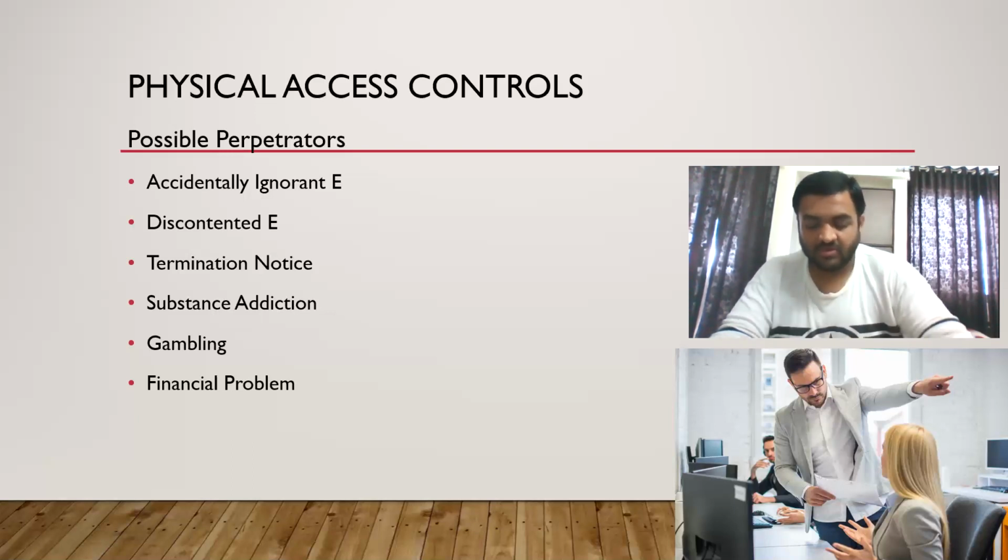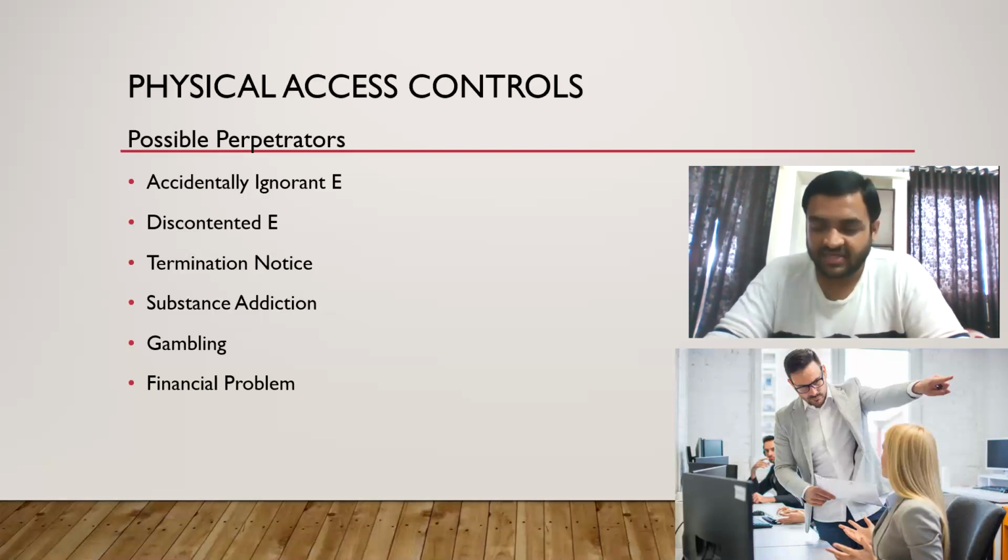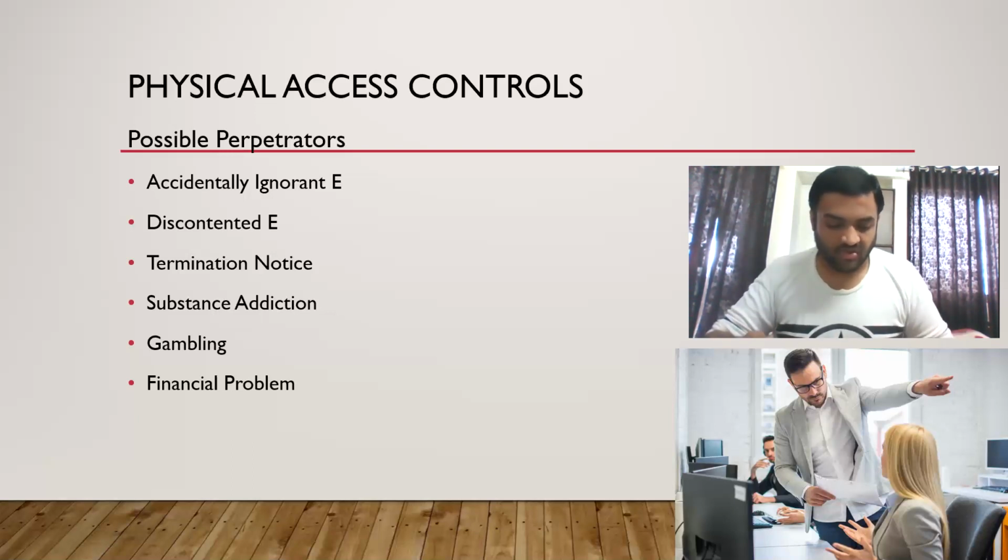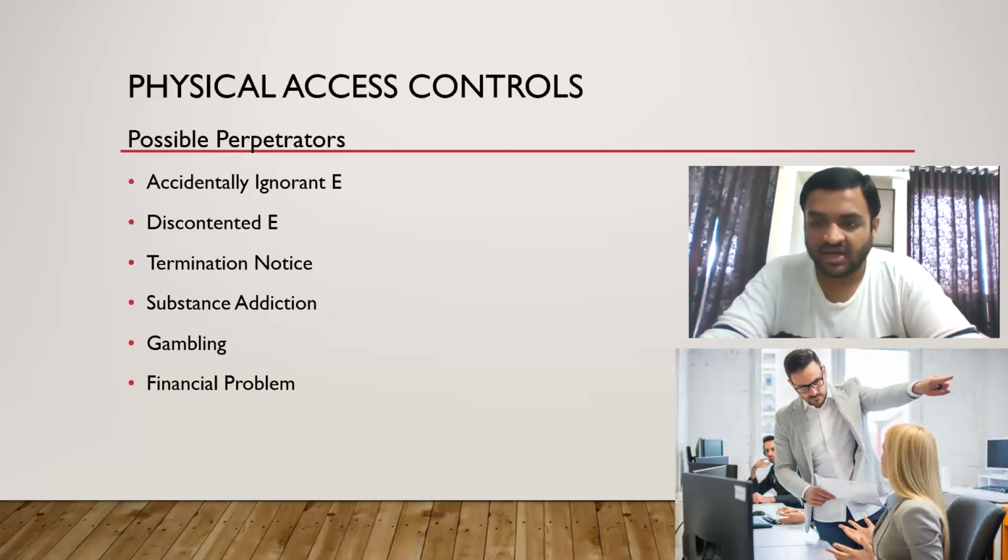Okay, once again, accidentally ignorant, discontented, termination, substance addiction and gambling, and financial problem. Okay. So these are the people who in the organization, if something happens, can become possible perpetrators. So you need to make sure that you take the correct actions in relation to same.